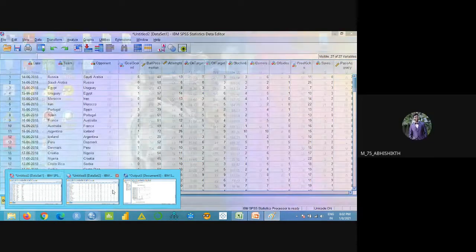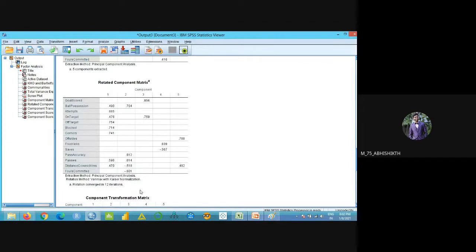Why did you take the threshold value as 0.4? I already told that, that is based on the research. Generally we take 0.5, but sometimes we take 0.4 also.